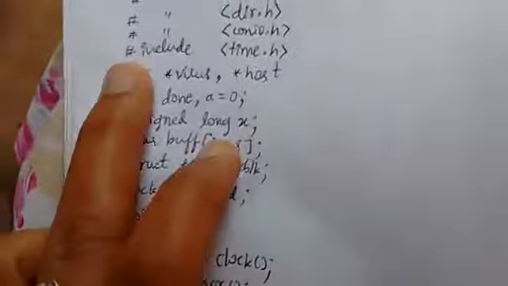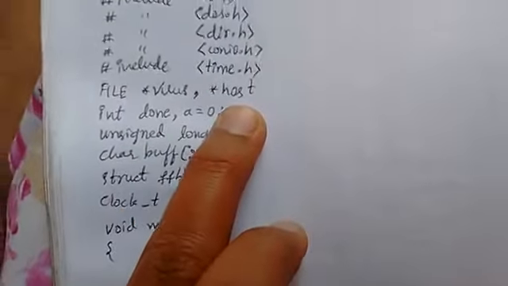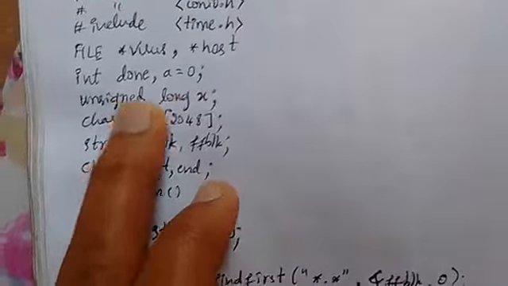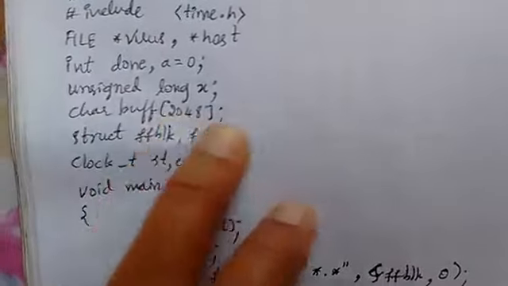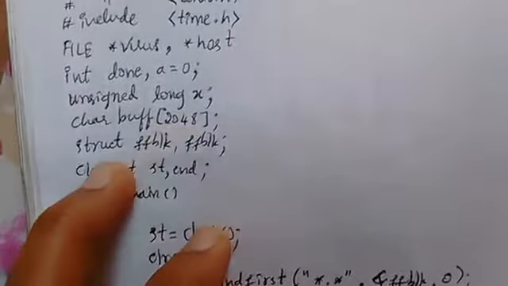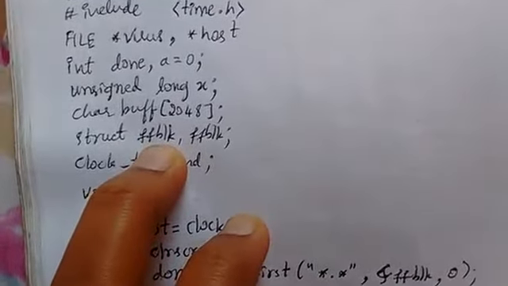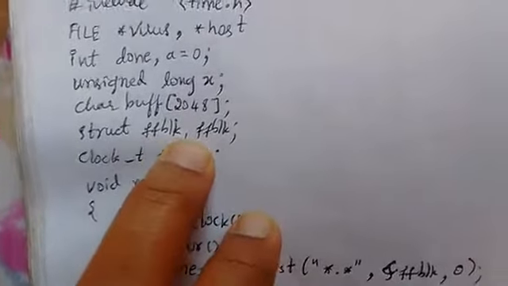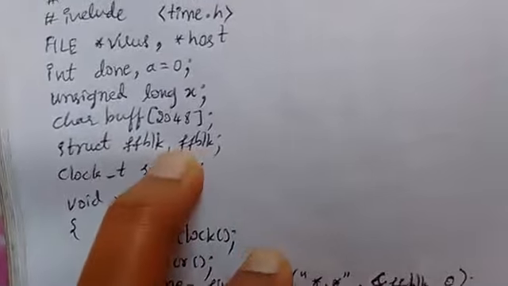Okay, FILE star virus and star host. Here we are taking two file pointers, then integer done and a is equal to 0, unsigned long x, character buffer, it's an array of characters. Then struct ffblk is a built-in structure. It stores all the file information like file name, file size, etc. There is no comma here.